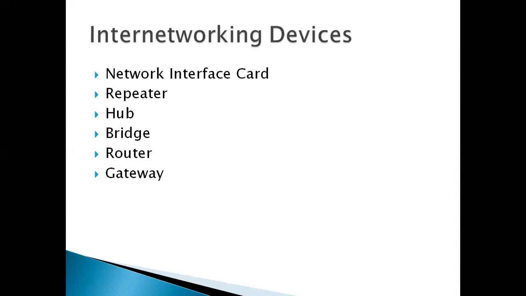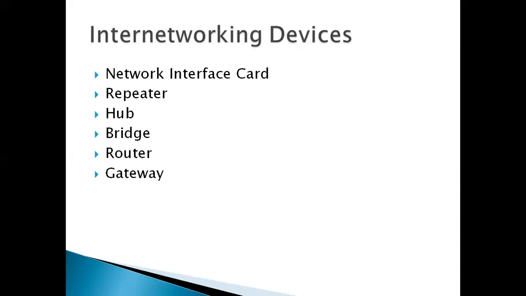Now hub is used in the star topology. We discussed it earlier when we studied the topologies. Now bridge, it works on the data link layer and is used for connecting the devices. And now router is for connecting the network to the internet. So with the help of router, we can access the internet.